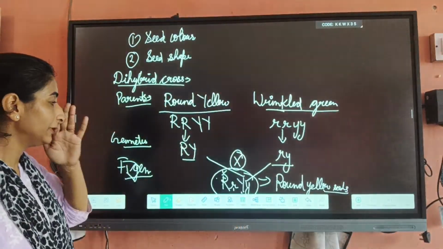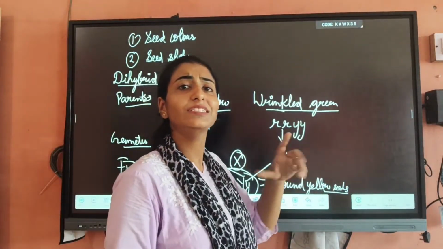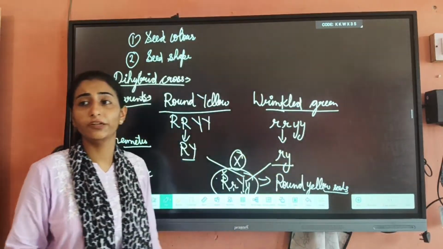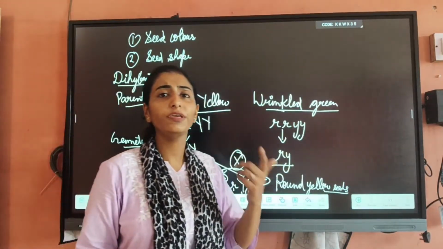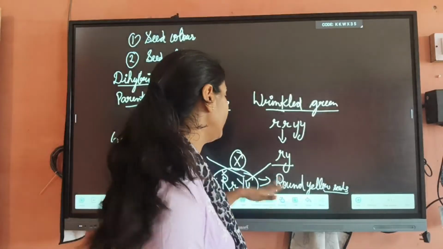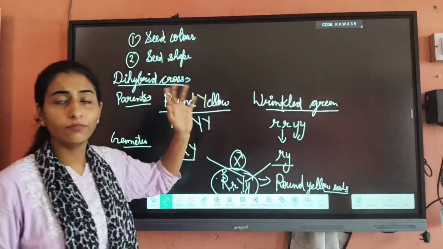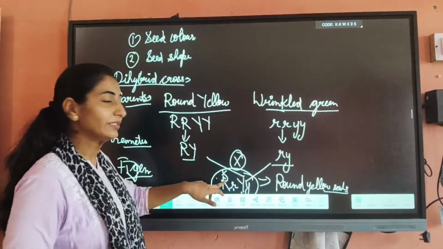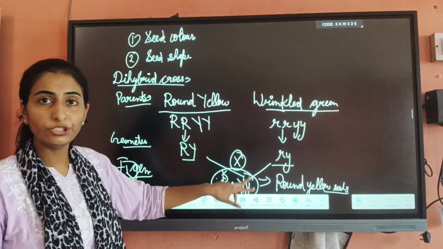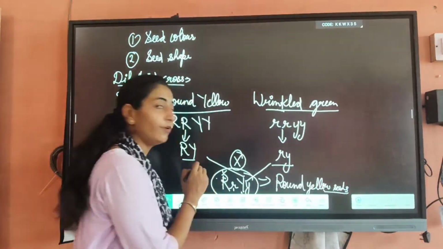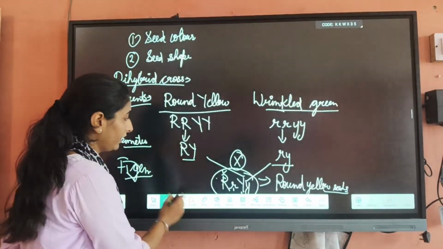Okay, so next is when we have to produce the F2 generation. Do you know how we can produce the F2 generation in the dihybrid cross? So this one is the result of the F1 generation of the dihybrid cross. Now we are moving to the self pollination.